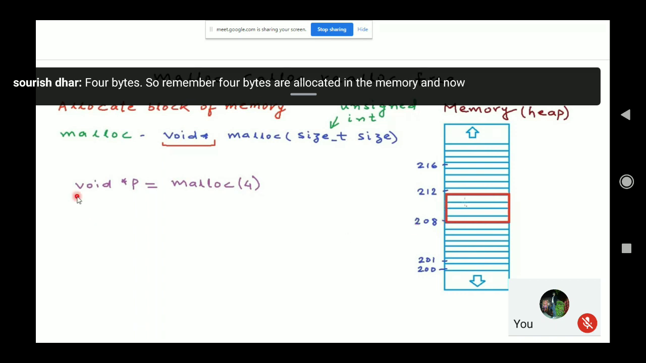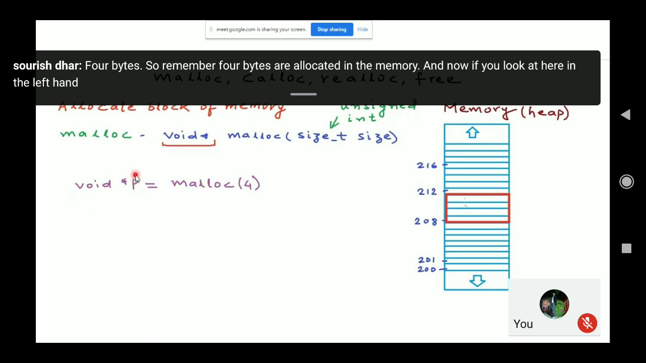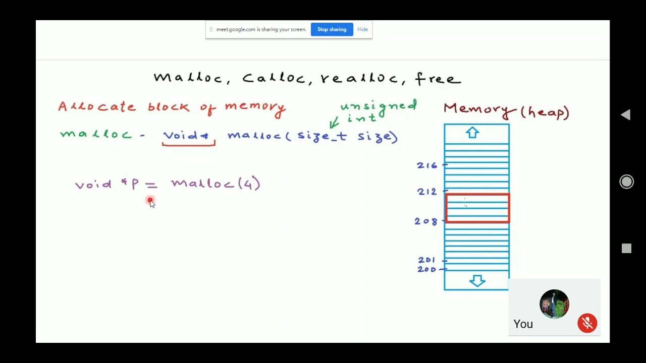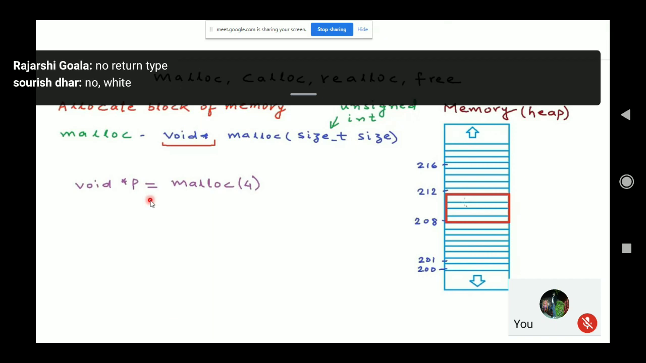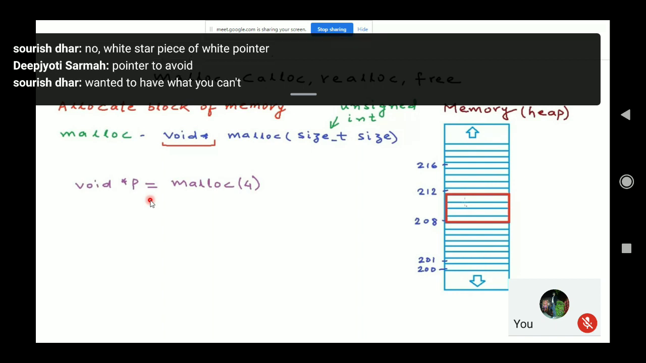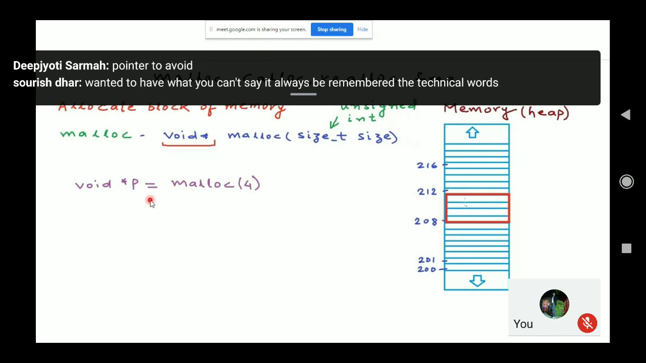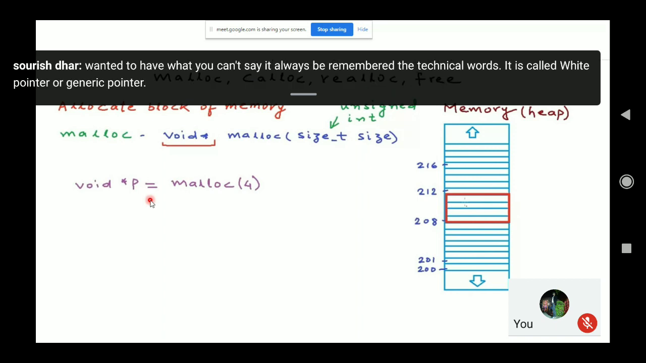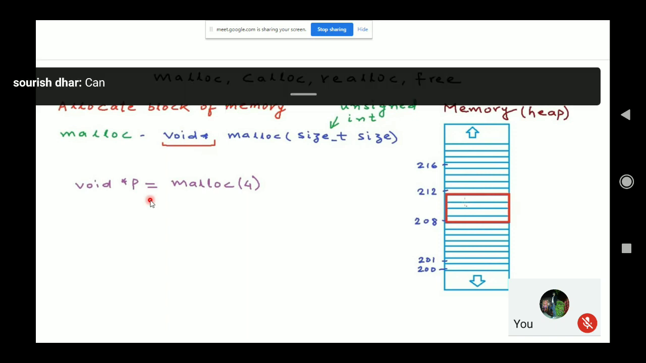Now if you look at the left hand side, I have declared void star p. What do you mean by void star p? Void star p is a void pointer. Always remember the technical words: it is called a void pointer or generic pointer. All right. Now tell me whether this assignment is correct or not. Can you do this kind of assignment or not? Look at the syntax and then you tell me.